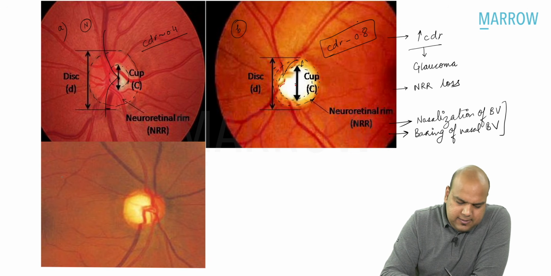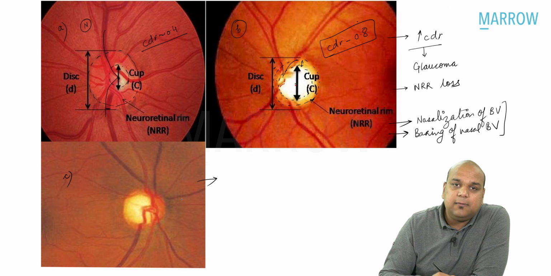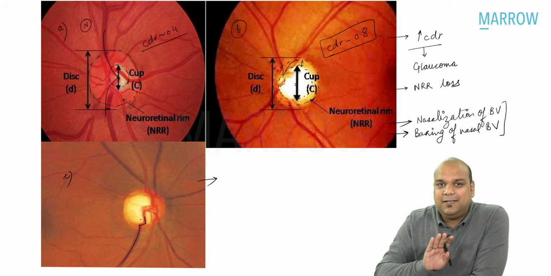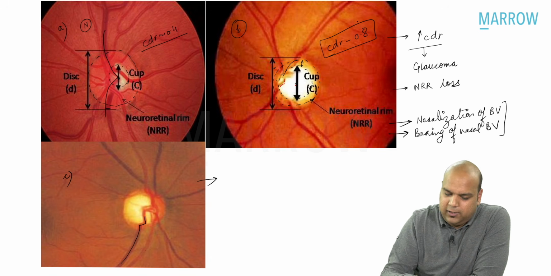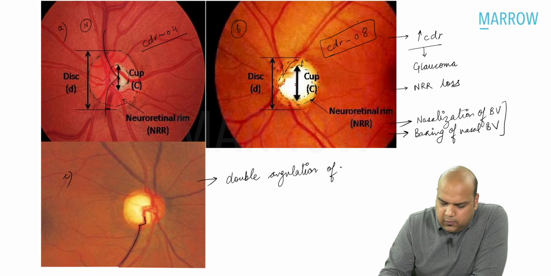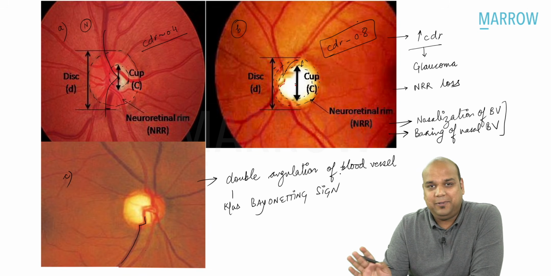Okay. Now if I see image C, everybody, which is the sign I can see? I see this blood vessel. This blood vessel is coming in, dipping by 90 degrees, again dipping by 90 degrees. That means it is coming in, going 90 degrees vertical, then going 90 degrees horizontal. Double angulation of blood vessel, known as bayoneting sign. All right, everybody, pretty clear, we know this.